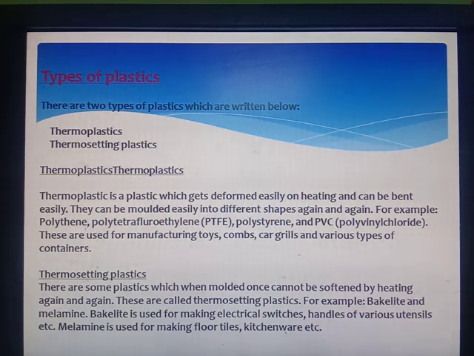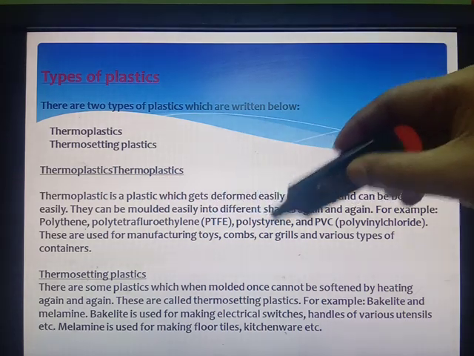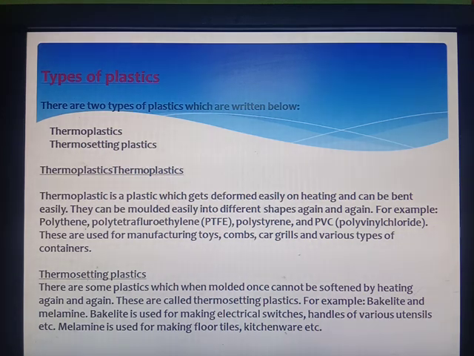For example, polythene, polytetrafluoroethylene, in short form PTFE, polystyrene and PVC. PVC means polyvinyl chloride. These are used for manufacturing toys, combs, car grills and various types of containers. These are known as thermoplastics because when they are heated, they get deformed very easily and they can be bent easily and molded again and again into different shapes.